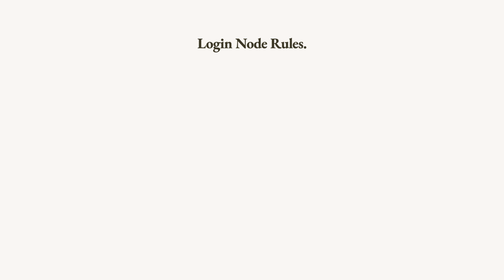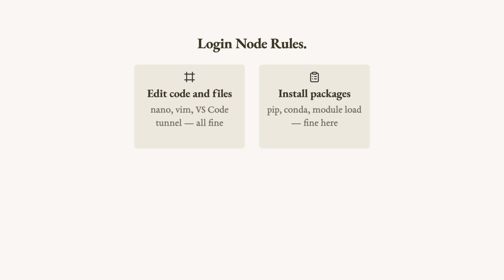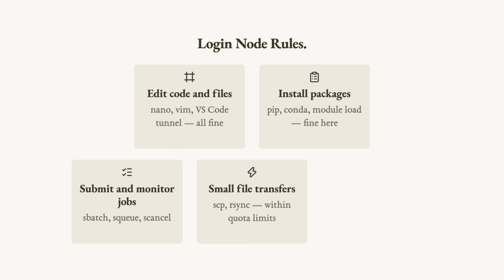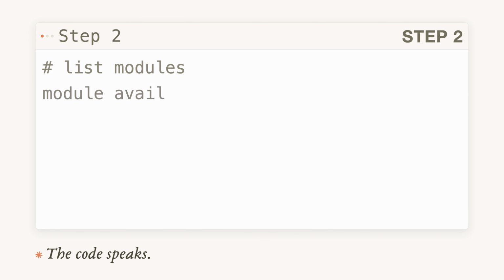Login node rules are hard limits, not guidelines. 4 CPU cores and 8 GB of memory per user. Processes that exceed these will be terminated by the system. What the login node is for: editing code and files, installing packages and managing environments, submitting and monitoring jobs, small file transfers. What it is not for: running training loops, processing large datasets, or any computation you care about completing.